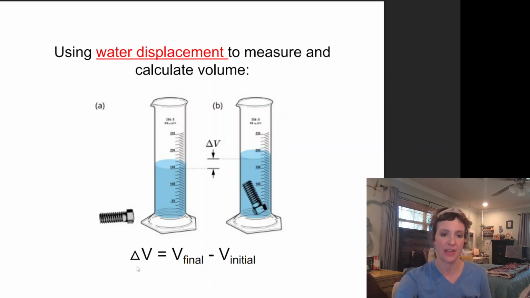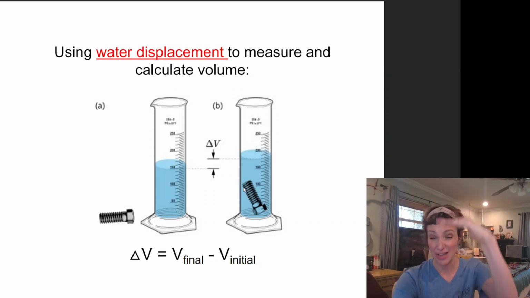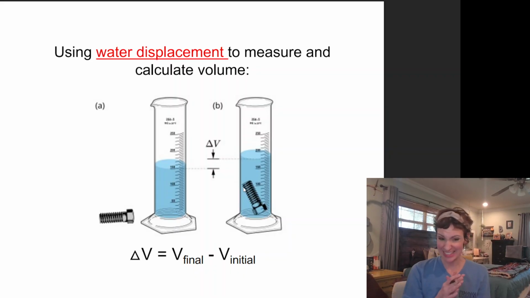Like here's an example. I have a little screw. That's a very odd shape for me to, like with a ruler, estimate its length and height and width to calculate volume. So I can use volume displacement by actually dropping the screw in here and seeing how much that water has changed its height or its volume to figure out what the overall volume of the object that I dropped in there is. But the key thing with volume displacement is that to calculate that volume, I always take the final volume, where it's higher, minus the initial.